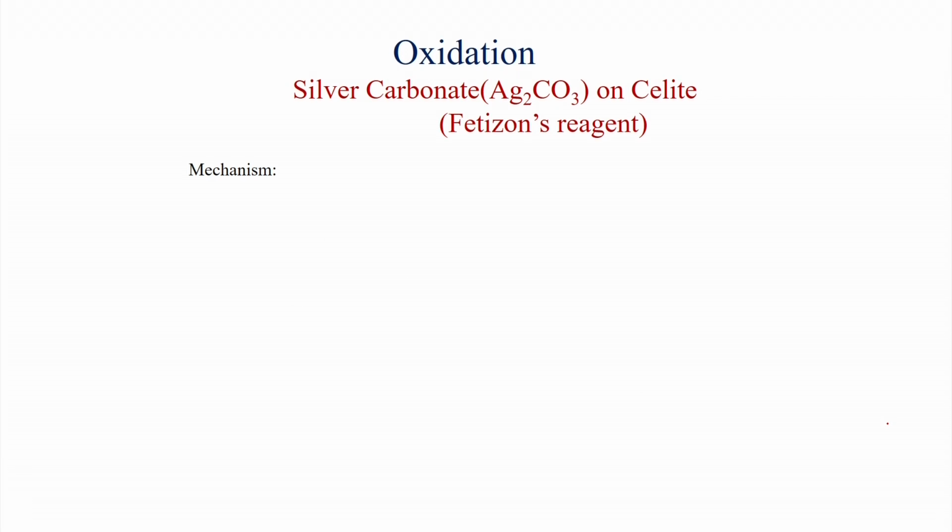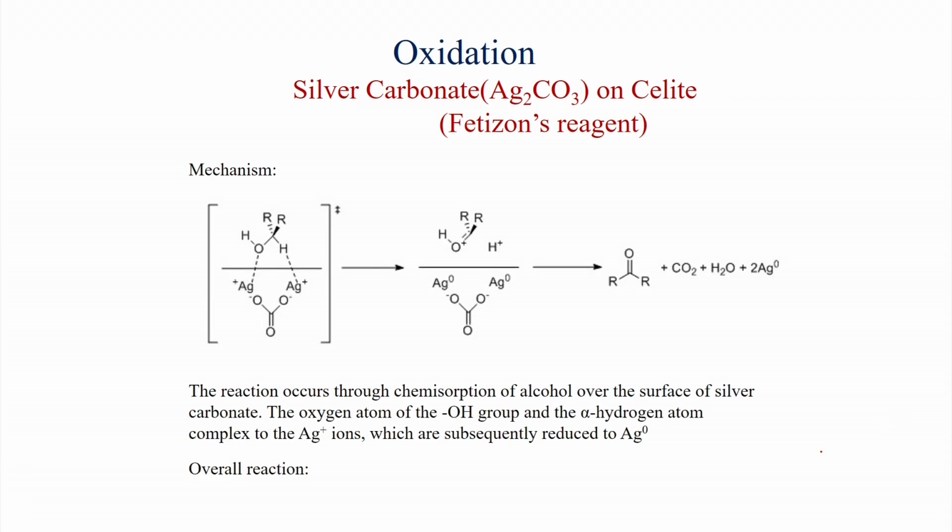So, what is the mechanism of this reaction? The mechanism is that chemisorption of the alcohol over the surface of silver happens, and then the alcohol oxygen as well as the alpha hydrogen binds with silver, and ultimately silver 1 goes to silver 0, and here H plus is formed as well as an oxonium ion, and this oxonium ion finally gives the carbonyl compound.